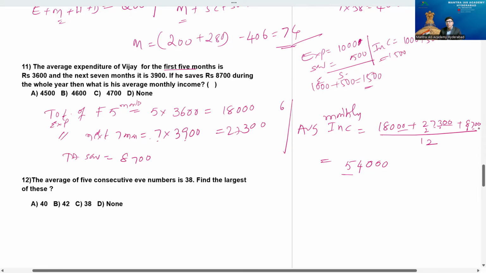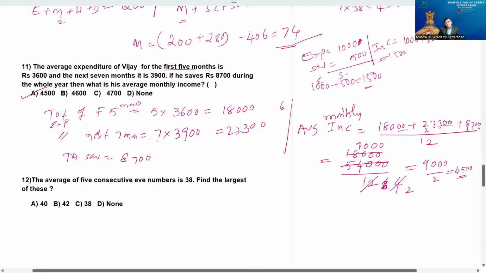54,000 by 12 is the average monthly income. So do one thing: 3 you do directly, better it is. 3 6s are, I'll do that. Sorry, 3 4s are better. Now 18 3s are, right? 000. 2 2s are and 2 9,000 times. Finally, we got that 9,000 by 2 means average monthly income is 4,500. That's option A.